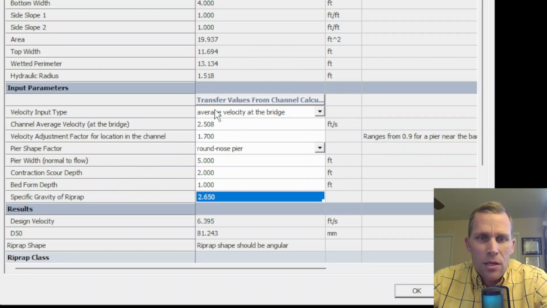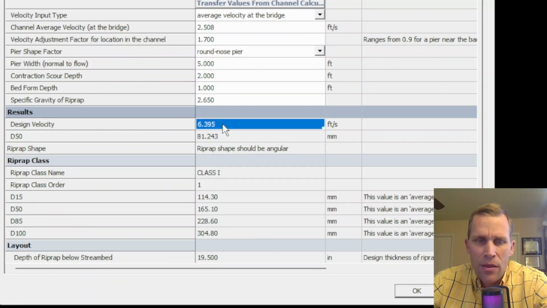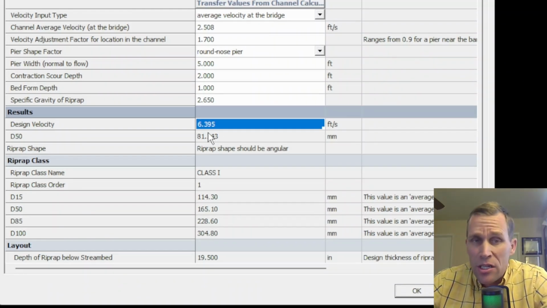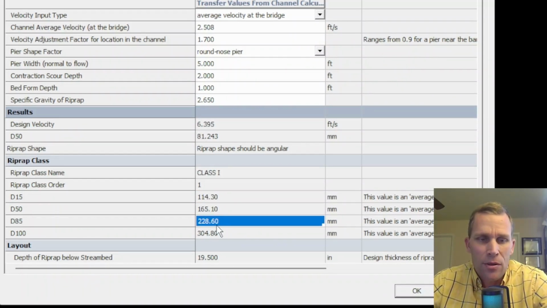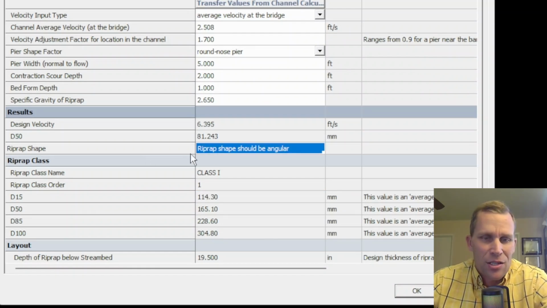With all of these numbers provided, we can now scroll down and look at some of our results. So the results start right here. The design velocity is 6.395 feet per second. The D50 size is 81 millimeters. So that comes out to about 3.2 inches. Definitely small, perhaps not even necessary. And that would result in class 1 riprap. So here's the class 1 riprap size. And it says as a suggestion that riprap shape should be angular.